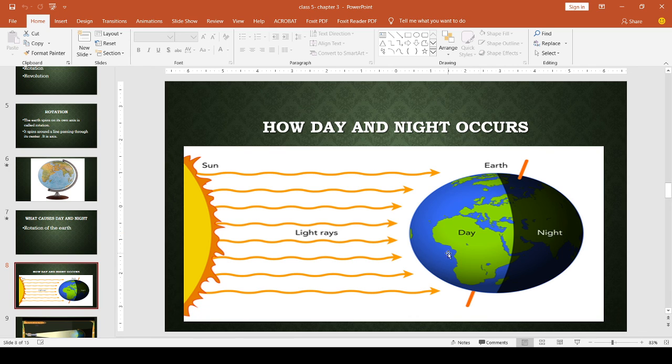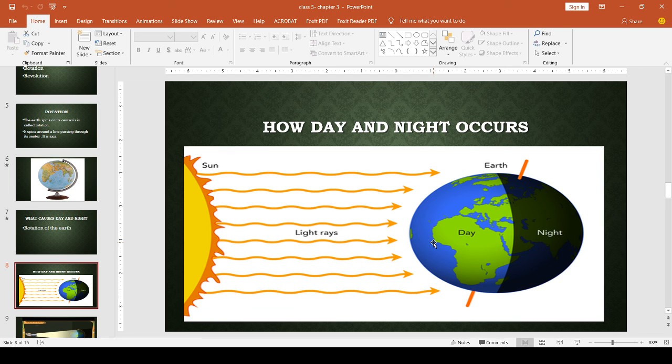Then as the earth rotates, when the earth spins, what happens? The earth rotates, the day and night follow each other. When the earth rotates, this night portion, this half portion will come here and the day portion will go there. Okay, so day portion gets night and this night portion gets day. So the earth rotates, day and night follow each other.